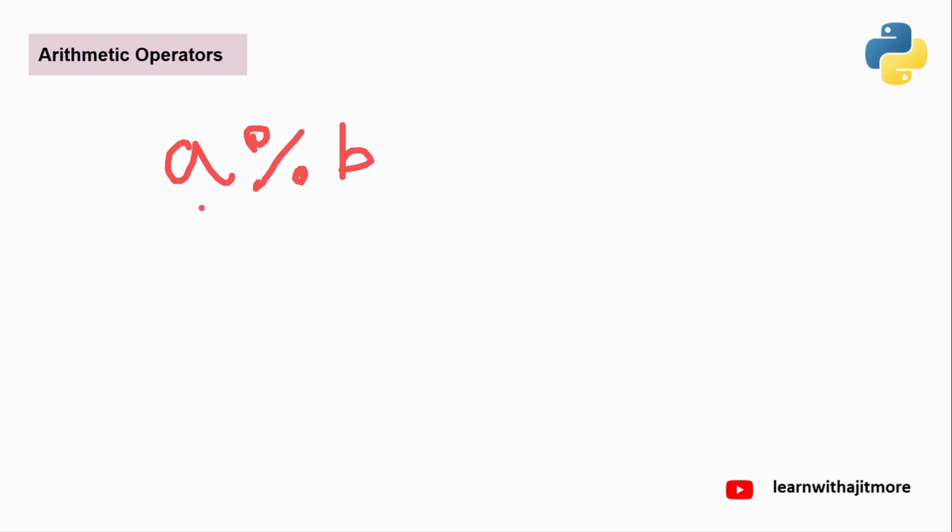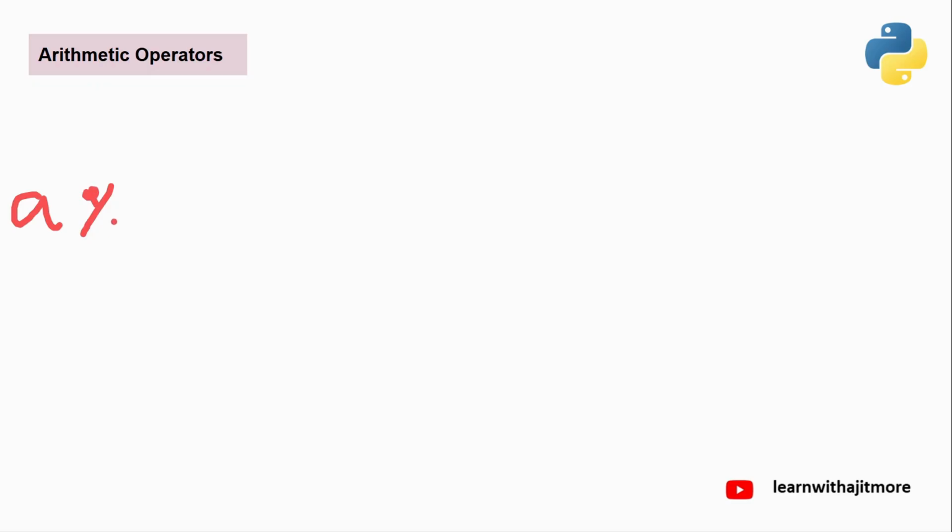Here again, if A is positive, B is negative, or both are negative, what is the rule? Here they are following a very basic old school style rule. It is not like Java. In Java, they assume both are positive and give you the remainder and just take the sign of the first operand. Whatever is the sign of the first operand, they give it. That is not the rule of Python. In Python, I will tell you the rule.